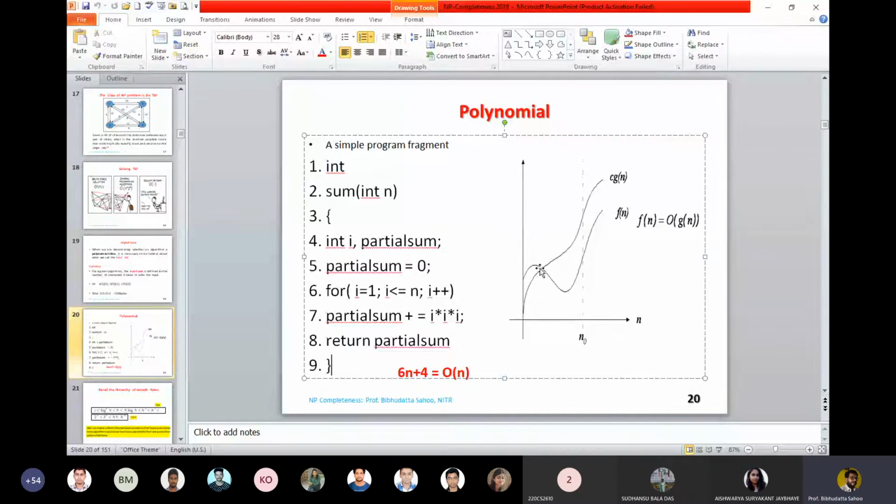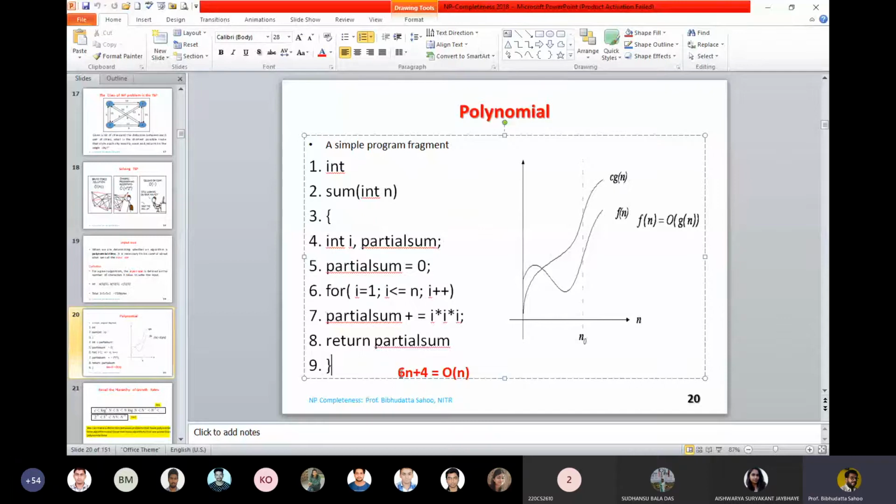At this point, this particular f of n is dominated or covered by the function c of gn. But after this point, the gn covers the f of n. So you know how typically we write a big O notation: f of n is less than c of gn. If such a bound exists, we can express f of n as the order of gn. So this illustrates how to write a very simple f of n function for the algorithm.